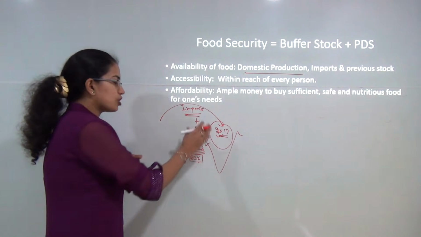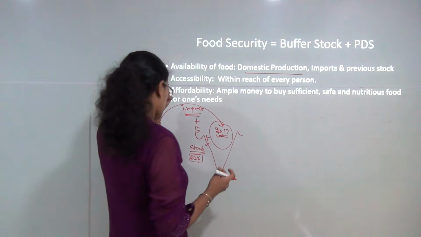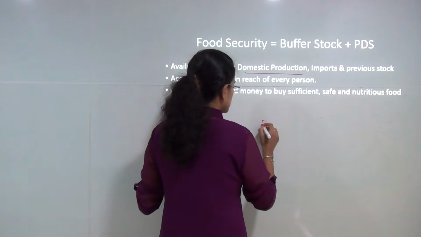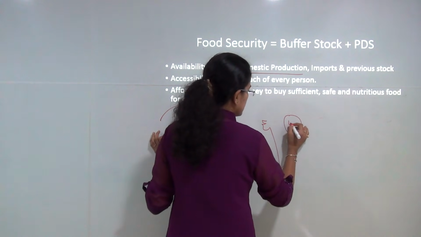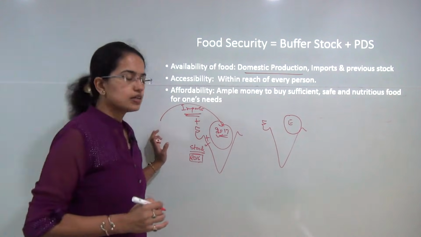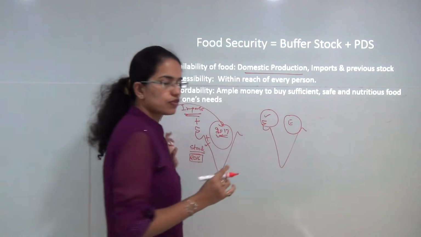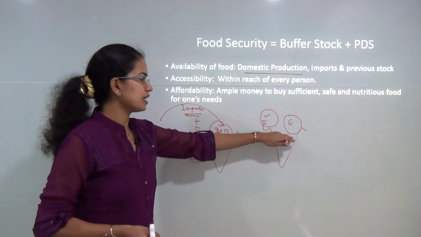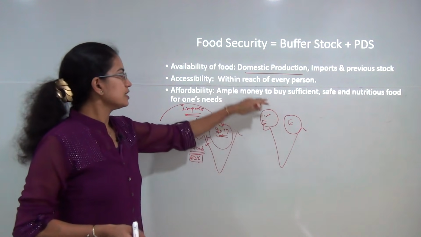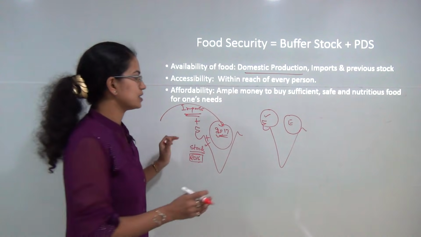Now, it's not only the question about availability. Let's say all of my food grains or food grain silos are located in East India. However, West India does not have any storage for food grains. For example, this is just an example to quote. So what is happening here is, despite the availability of food in the nation, there is poor accessibility.